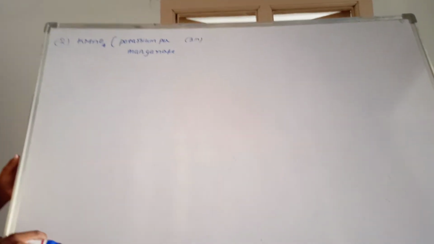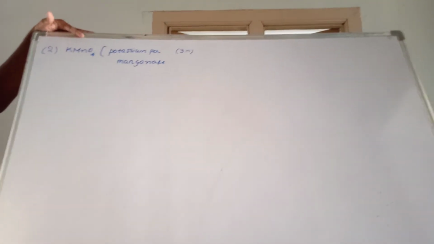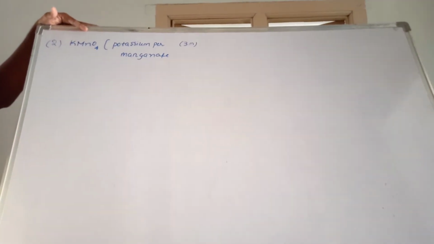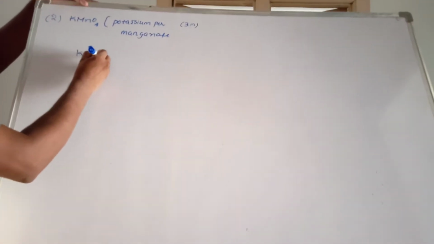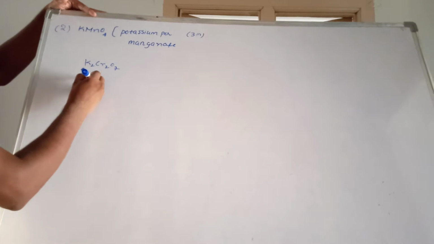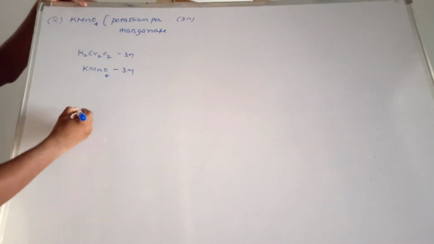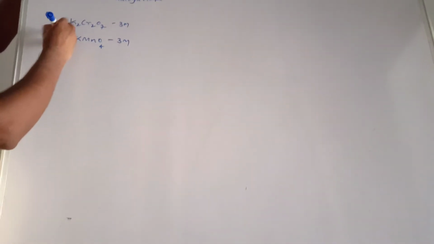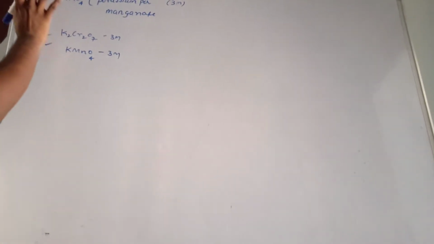Before this, we discussed K2Cr2O7. That is also very important. K2Cr2O7, KMnO4. This question also carries 3 marks. Every year, any one question is compulsory. So everybody, practice this one.